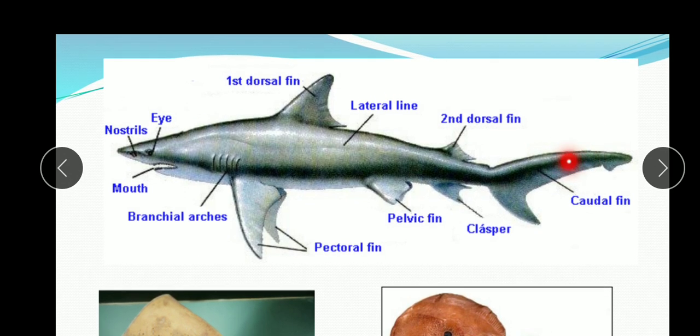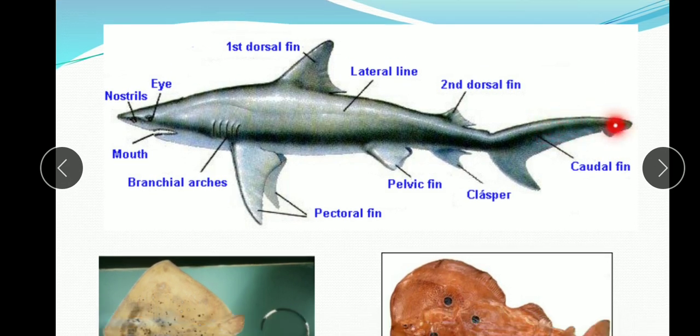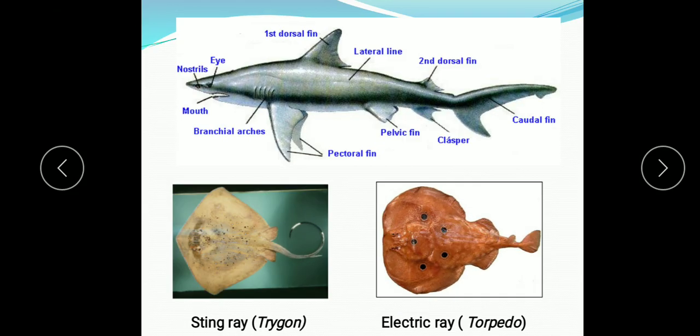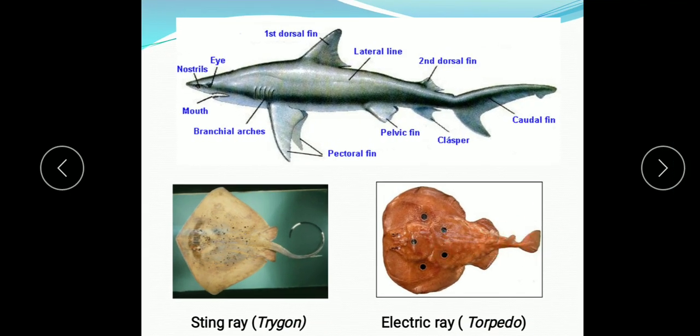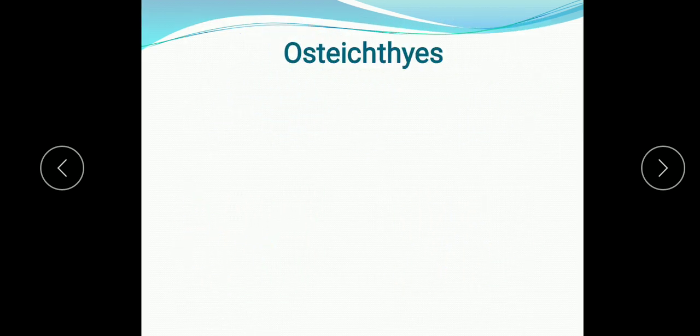As I said, the tail is heterocercal, means two unequal lobes are present in the tail fin or caudal fin. Other examples of the Chondrichthyes are there, stingray, that is Trygon, and this is electric ray, that is the torpedo. So, these are the examples of cartilaginous fish.